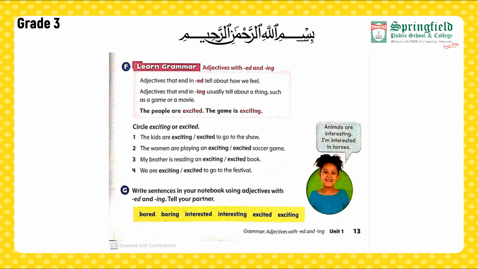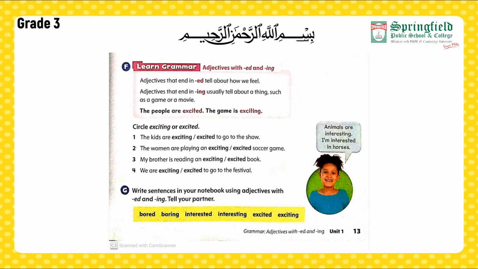Whereas for the next statement, the game is exciting. The adjective exciting, as you can see, is ending on ing. It is telling about a thing, that is the game, that it was very exciting. Circle, exciting or excited. Now we have got statements here and we have to circle the appropriate adjective that can be used to complete the sentence.